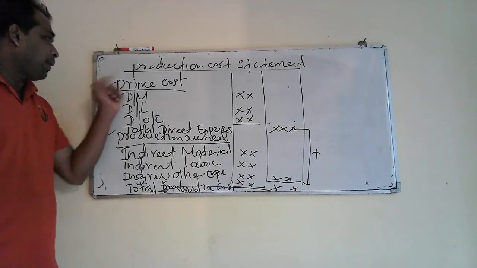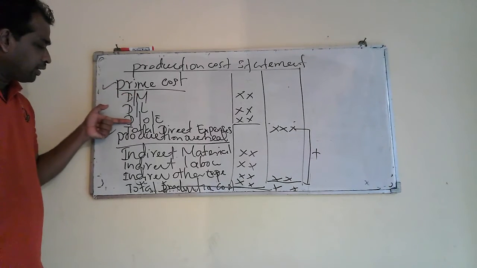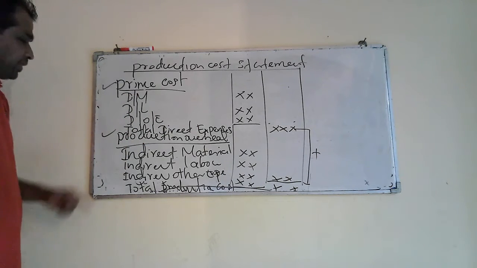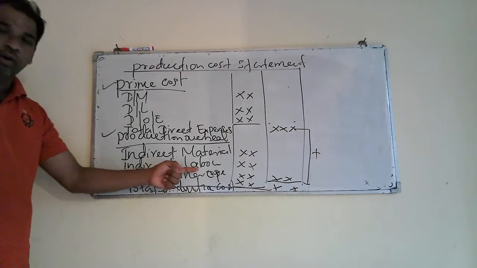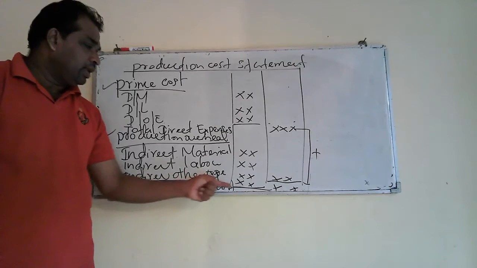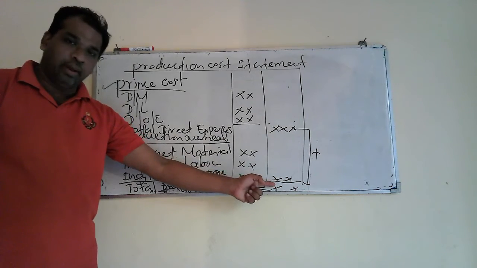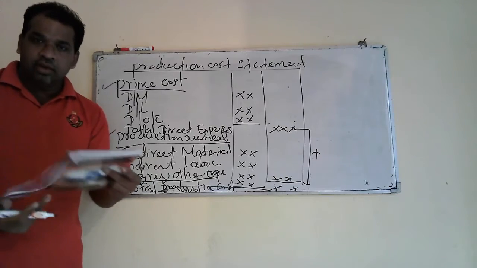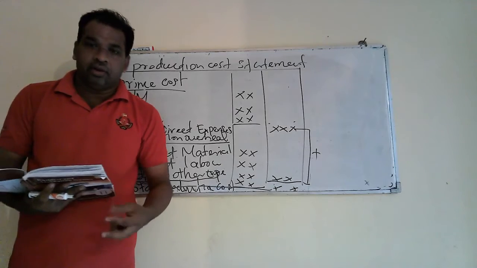You understood? Prime cost on the top. Under that we have three headings: direct material, direct labor, direct other cost. Then we take the total and parallel to that we write total direct expenses. After that, production overhead. Under that, indirect material, indirect labor and indirect other cost. Indirect other cost we can have more sometimes. Then you put separately indirect other cost, then take the total here. And finally we have prime cost plus overhead cost, then that will be the answer for total production cost. That is the statement to calculate the total production cost.